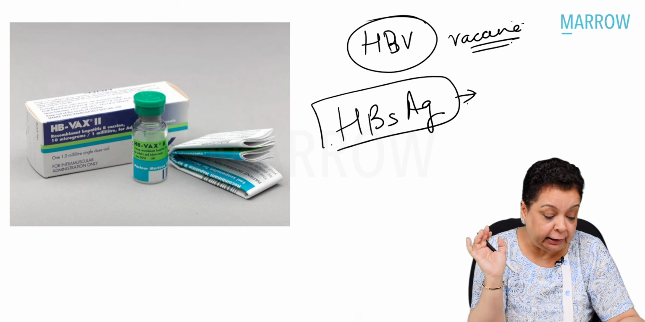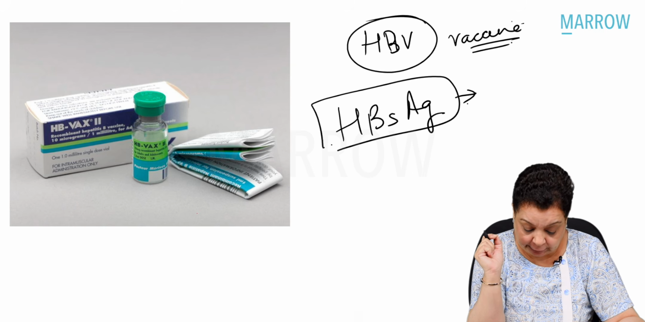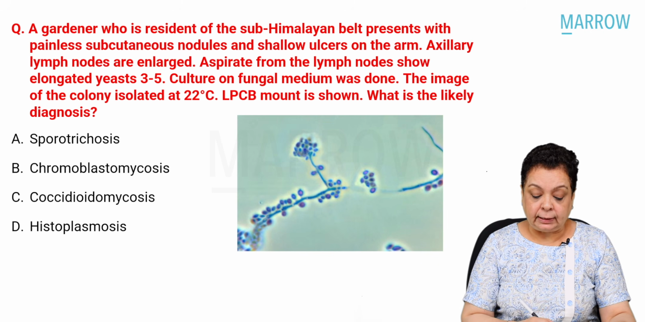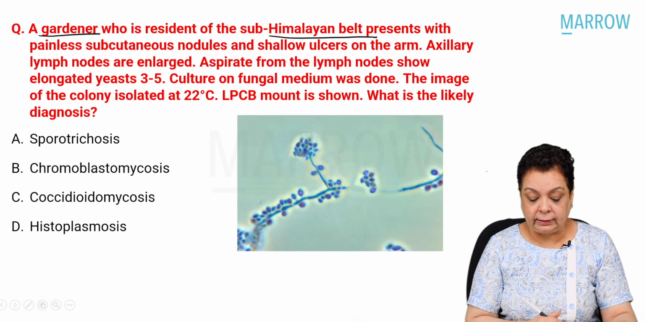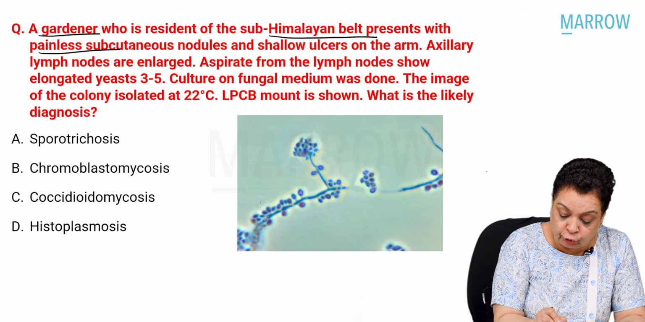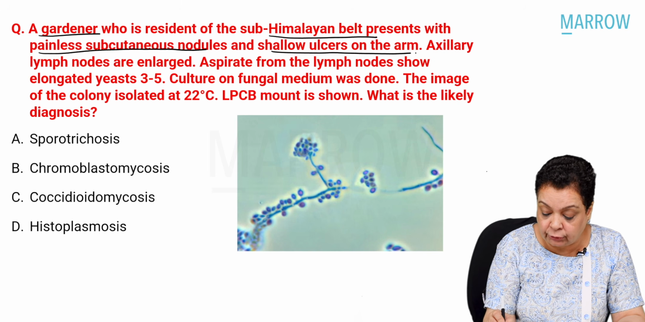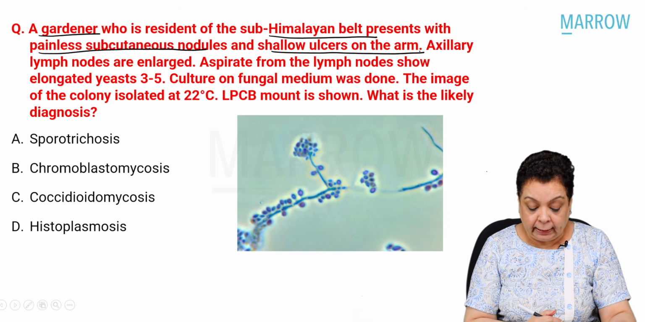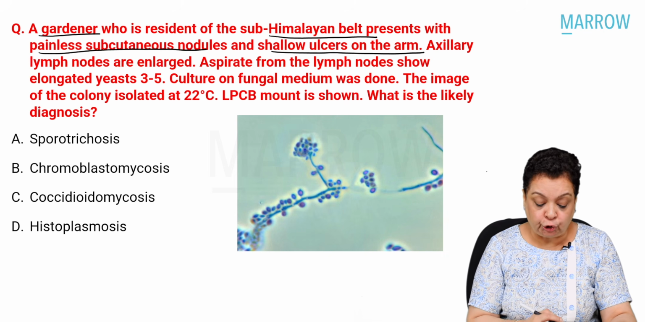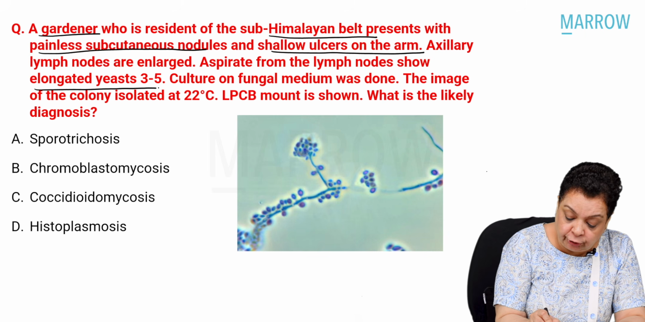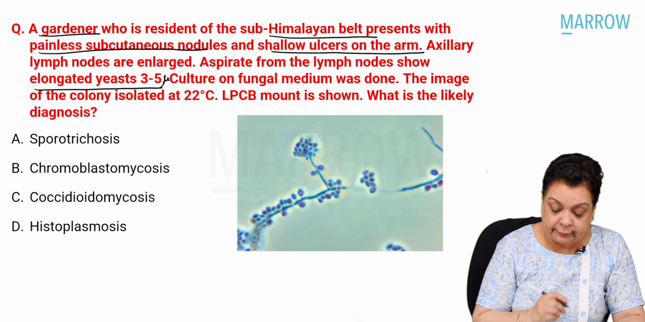We do not have any vaccine for Epstein-Barr yet. So our next question is, a gardener who is a resident of the sub-Himalayan belt presents with painless subcutaneous nodules and shallow ulcers on the arm. Axillary lymph nodes are enlarged. Aspirate from the lymph nodes shows elongated yeasts, which are 3 to 5 microns.